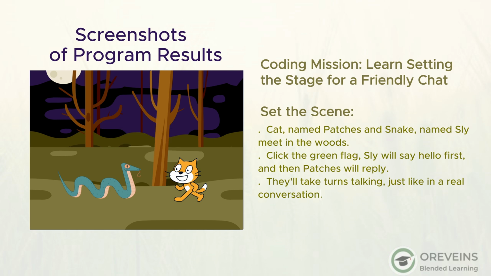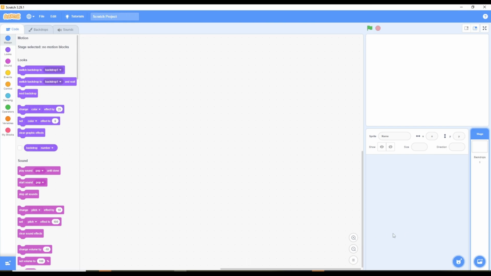We should pay attention to taking turns. Just like in a real chat with friends, they'll take turns talking. We'll code them to have a back-and-forth conversation. So, get ready to code a fun chat between Patches and Sly in their woods meeting. Ready to start coding? Let's jump into Scratch.